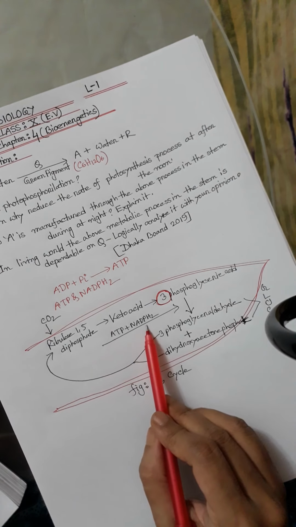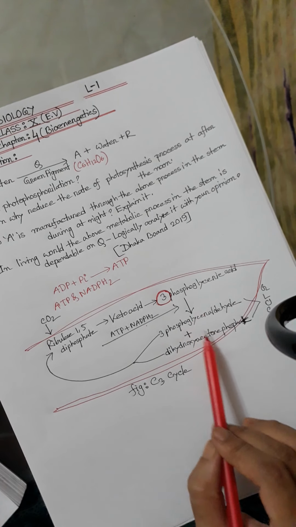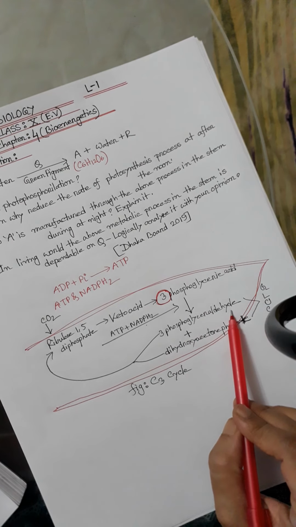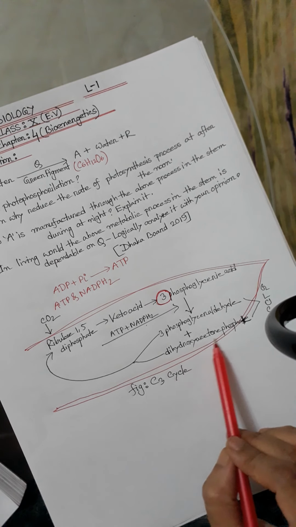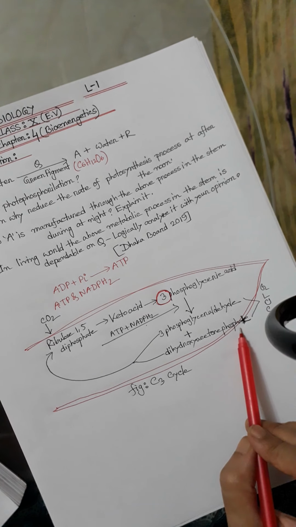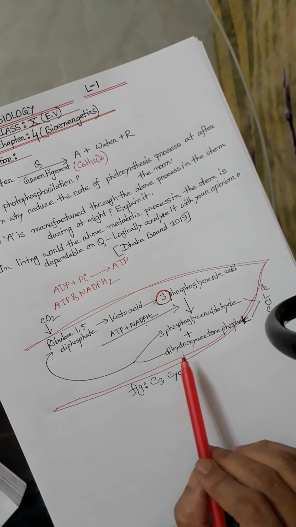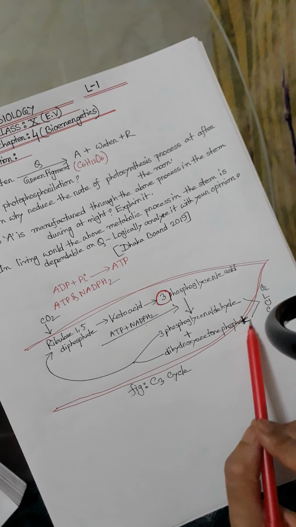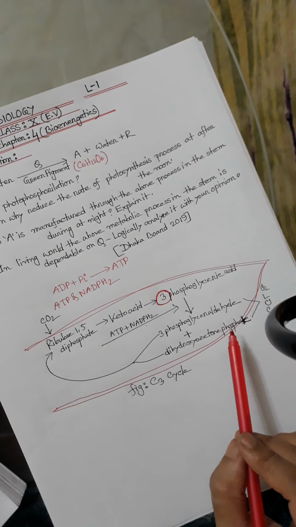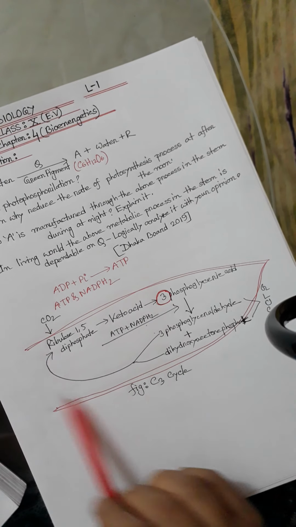Using ATP and NADPH2 produced in the light phase, 3 phosphoglyceric acid is transformed into 3 phosphoglyceraldehyde and dihydroxyacetone phosphate. Through many consecutive chemical reactions, carbohydrates are produced in one way, and in another way ribulose 1,5 diphosphate continues to be formed.